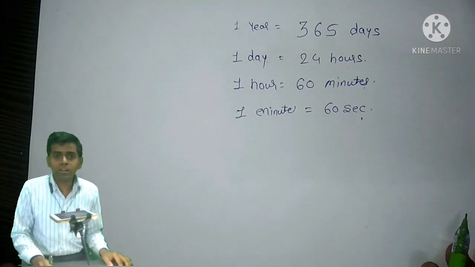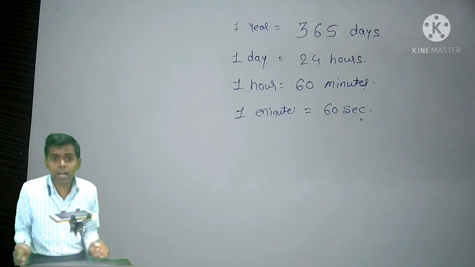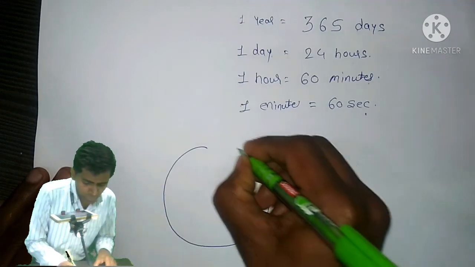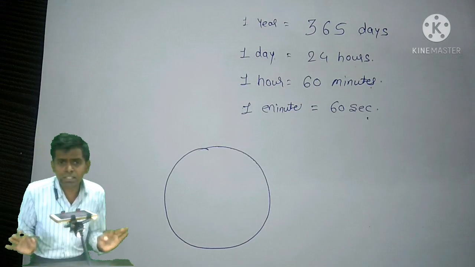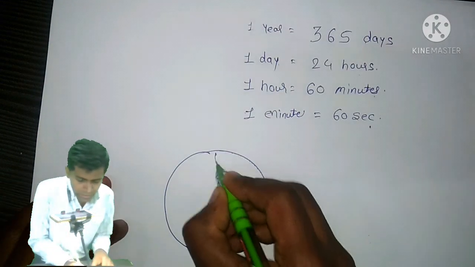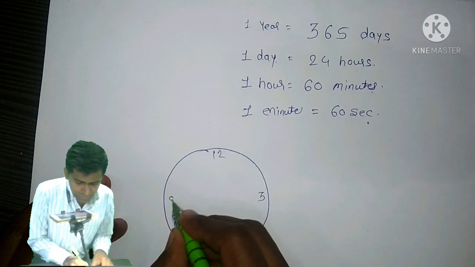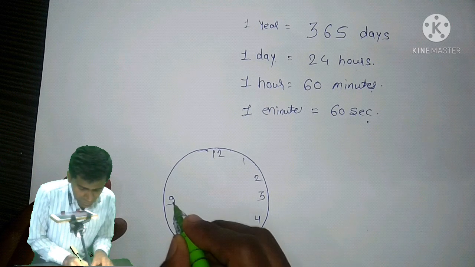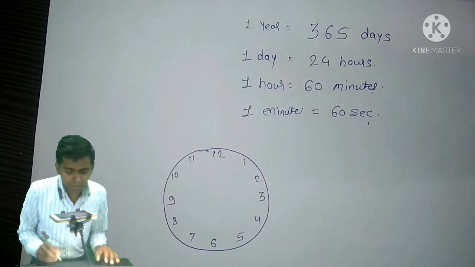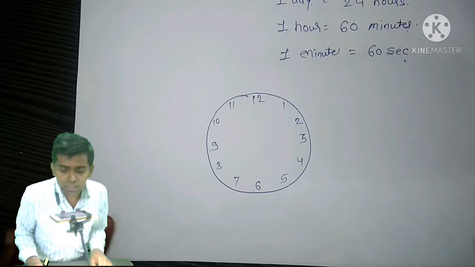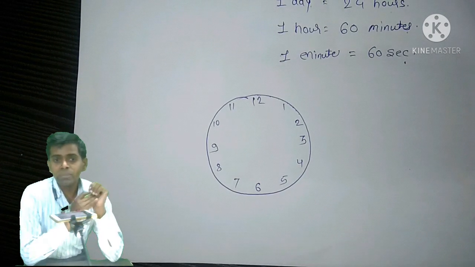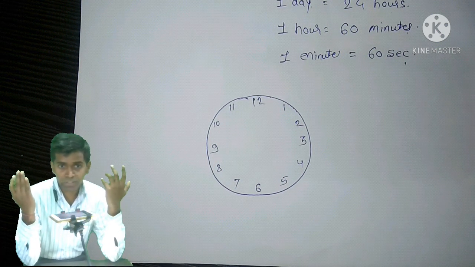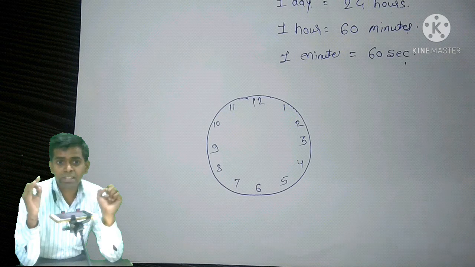Then we have learned about the clock and watch. That means there are 12 hours. It is a simple watch. Let us suppose there is a watch. In this watch there are 12 numbers: 12, 6, 3, 9, 1, 2, 3, 4, here is the 5, 6, 7, 8, 9, here is 10, and here is 11. In this clock there are 12 numbers, and these 12 numbers are representing the hours. These 12 numbers are for hours. I am saying it again, these 12 numbers are representing hours.